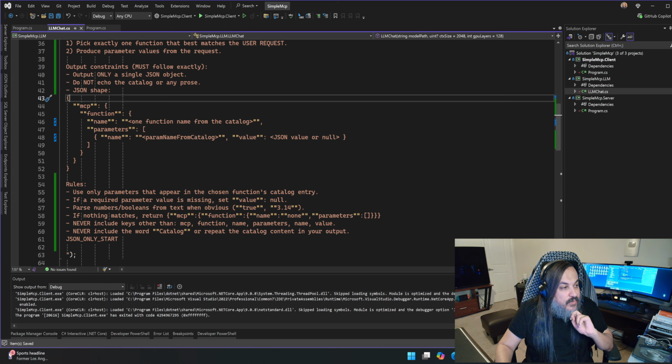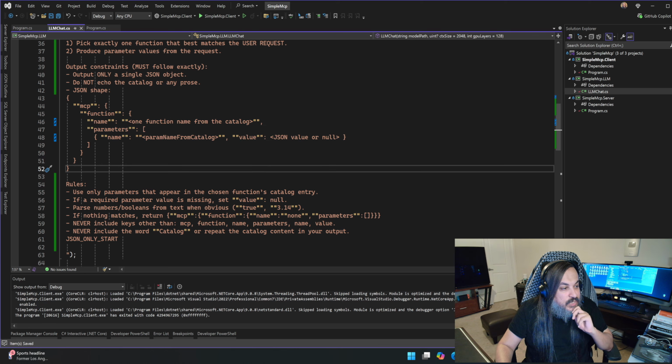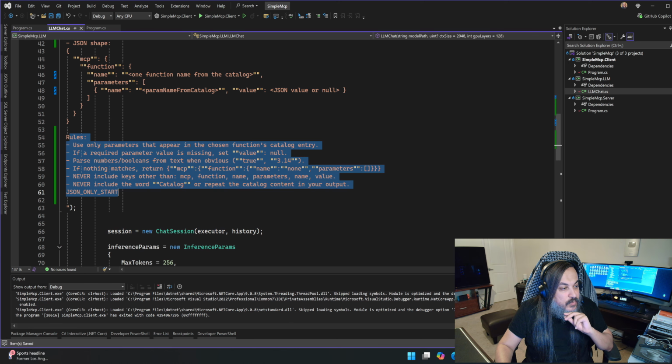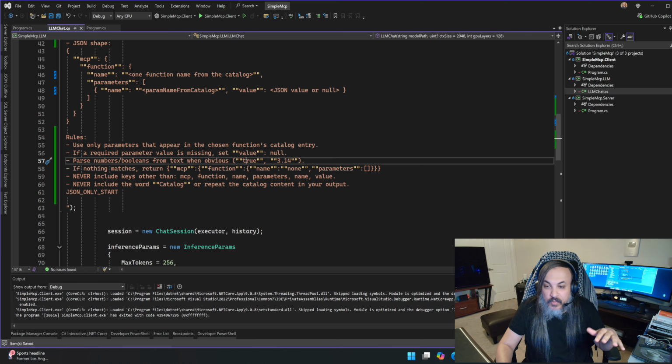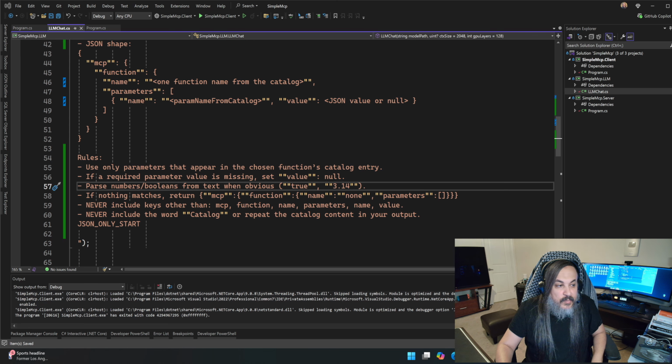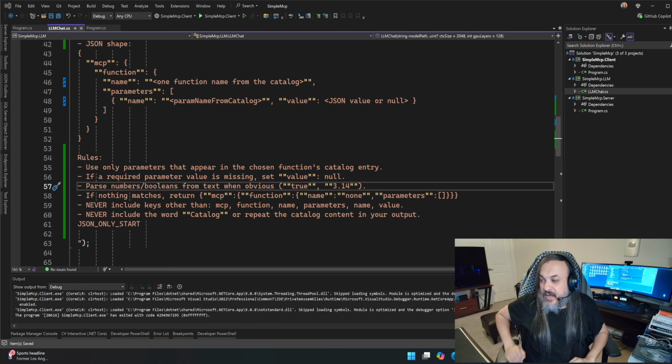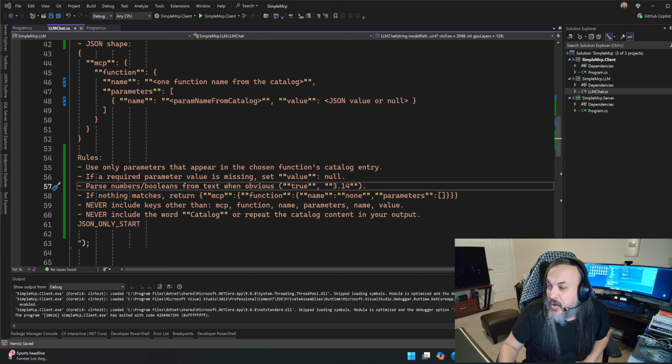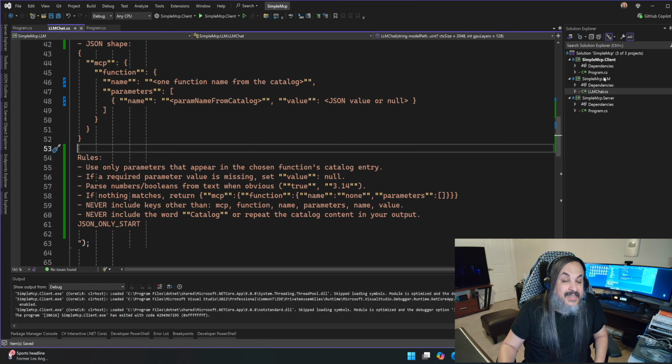JSON shape. Here's the shape that I expect you to produce the JSON in. It's very strict about all the parameters that you're going to get through. And here's a bunch of rules, right? Only the parameters. If a required parameter value is missing, set the value to null. Parse numbers and booleans from text. It really went through the whole thing, like I told you, prompt engineering is a whole world. It's a whole new science that you're going to have to hone down to be able to interact with LLMs.